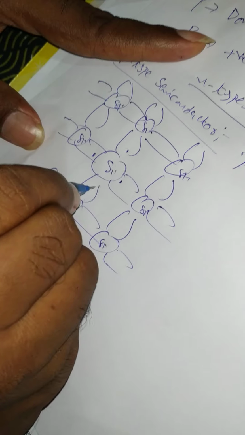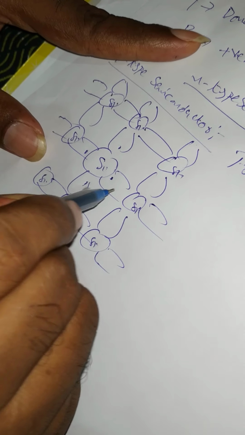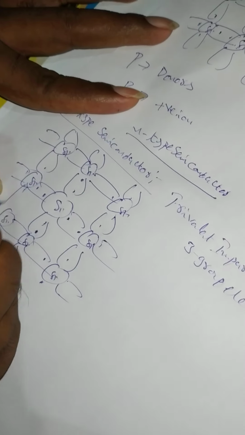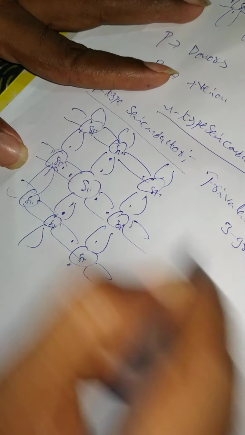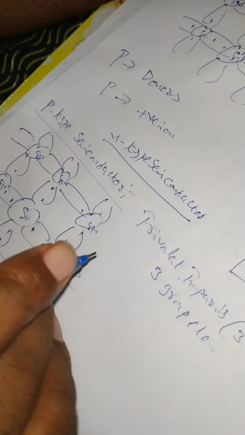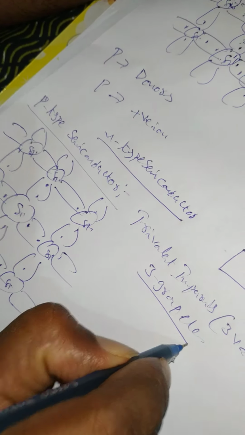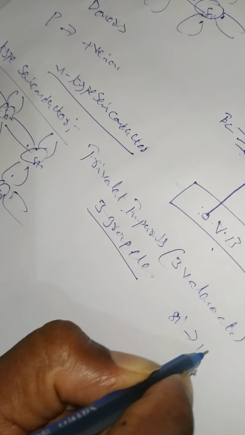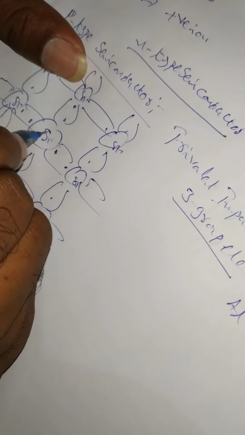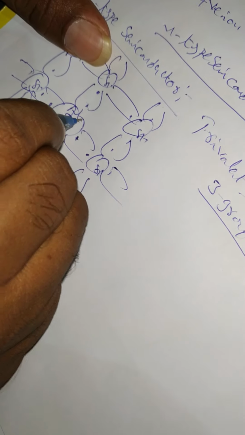So silicon has 4 valence electrons and 4 covalent bonds as usual. Now let us see the concept of p-type semiconductor formation. Just consider the pure semiconductor: 4 valence electrons, 4 covalent bonds, no free electrons. But here we are substituting a trivalent atom, a 3 valence atom. Silicon is 14, so I prefer aluminum, which is 13. So I am replacing this silicon with aluminum, which has only 3 valence electrons.